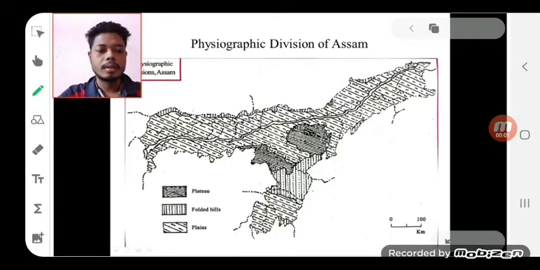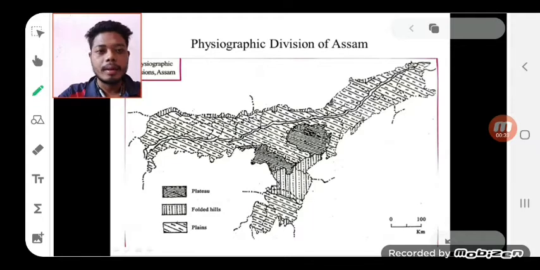Hello students, today's discussion topic is the plain region of Assam. The plain region of Assam is the outcome of agglutinational processes of master streams, tributaries and sub-tributaries, some of which are rain-fed, some are snow-fed, and some receive water from both the sources. That means the Assam plain region is mainly formed by depositional activity.